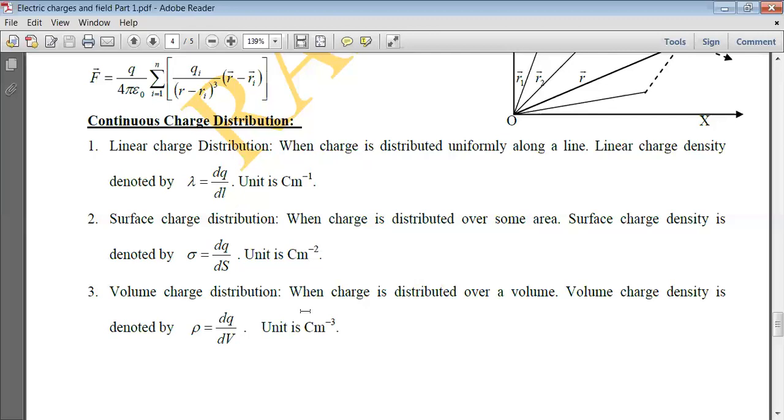Whereas if the charge is uniformly distributed in a volume, we call it a volume charge distribution, and we calculate the volume charge density, given by rho, charge per unit volume. If in volume dV, dq charge is there, then rho is equal to dq upon dV and its unit is coulomb per meter cube. Okay, so this was the first part.